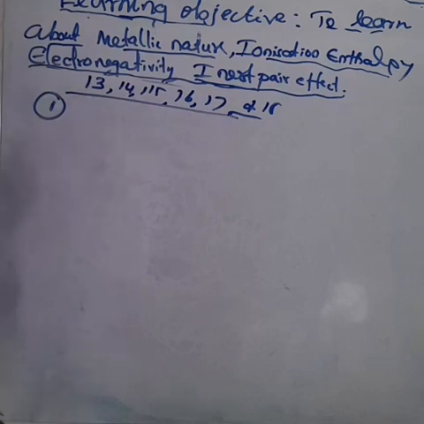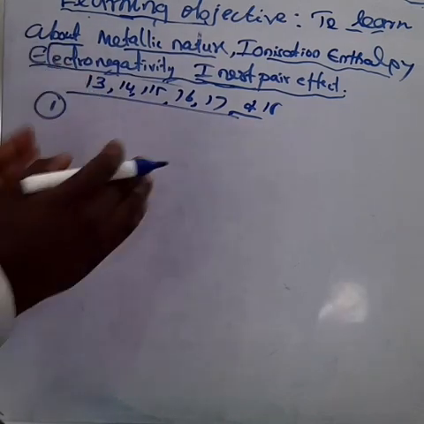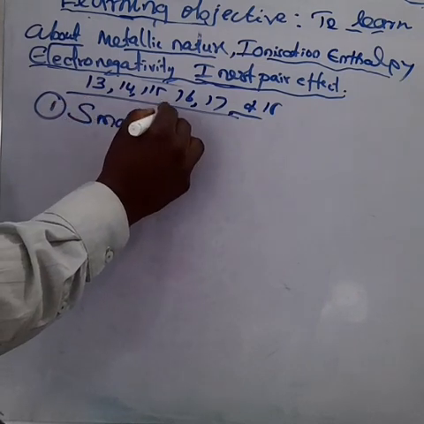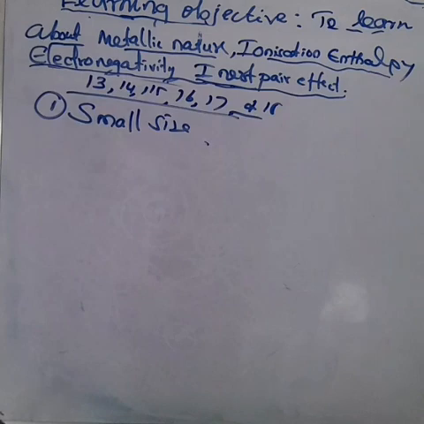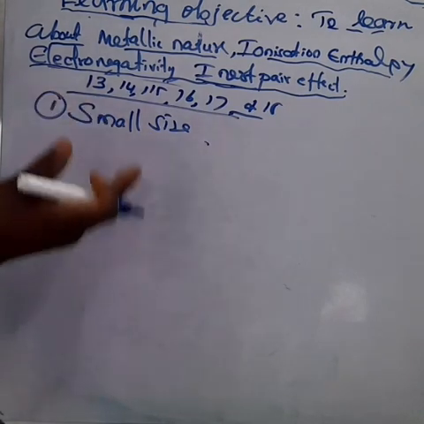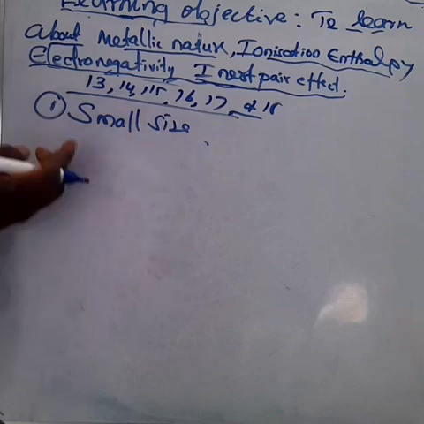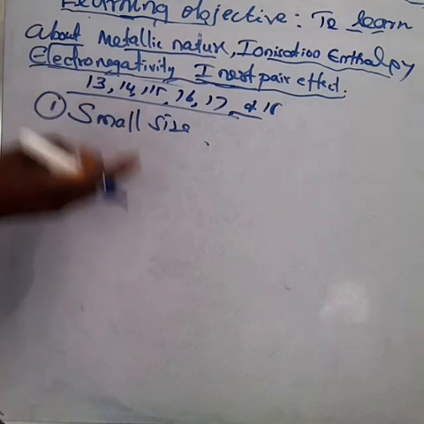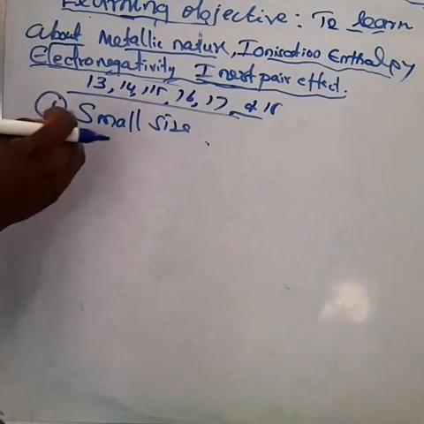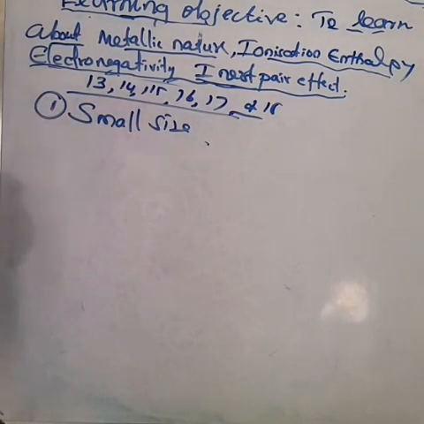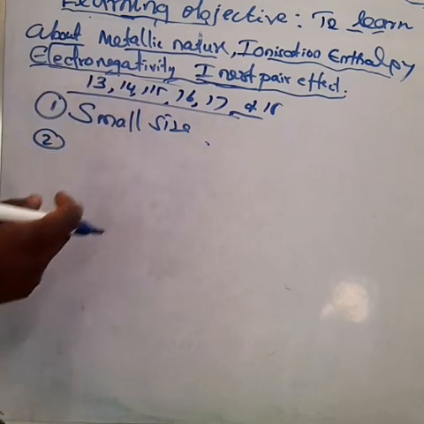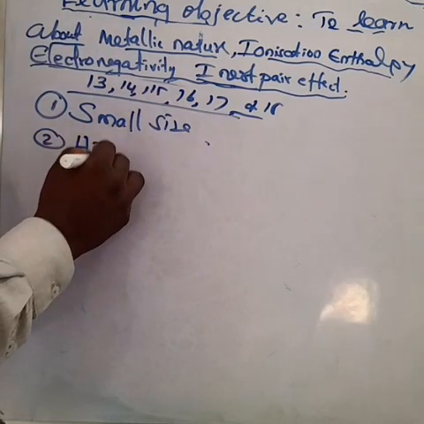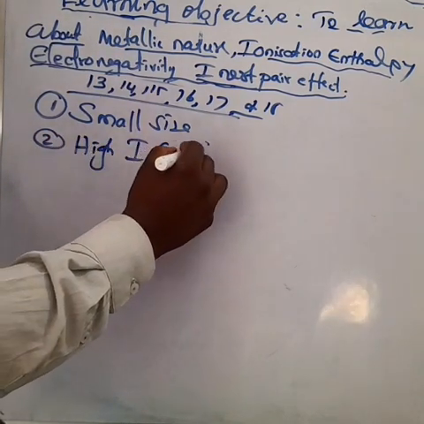What is that? One is the small size. The first element has a small size. That is the first member, boron to neon. The size is very small, as we compare with the second element, that means aluminum, silicon, phosphorus, sulfur, chlorine, argon. As we compare the first row and second row, the first element has a small size, and due to the small size, high ionization enthalpy and high electronegativity.